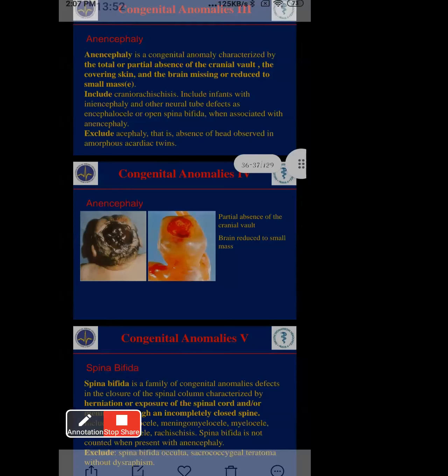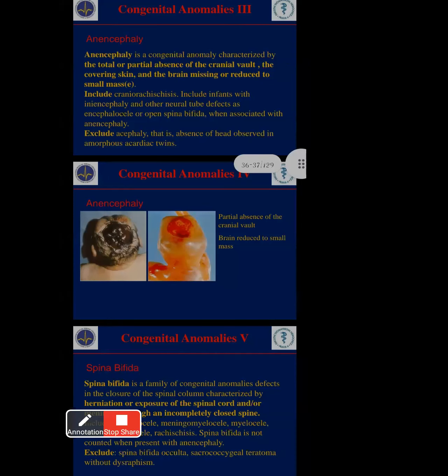Okay. Next topic, congenital anomalies. Congenital anomalies are also called congenital abnormalities. But congenital abnormalities means only structural abnormalities. Congenital anomalies means both structurally and functionally abnormal. That is a congenital anomaly.